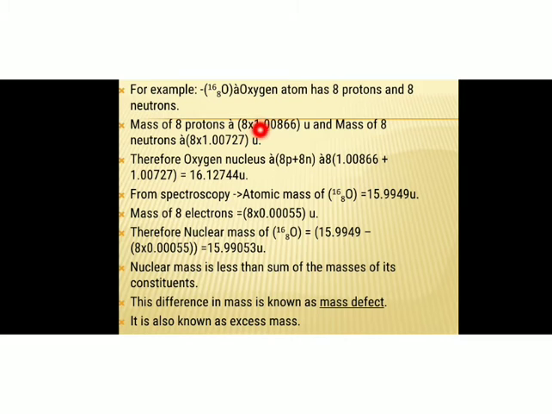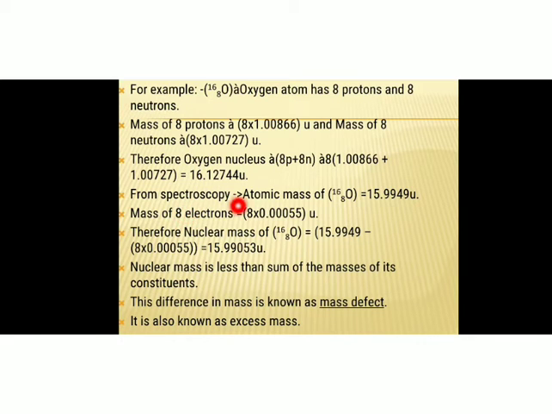Now, what will be the total mass of 8 protons and 8 neutrons? Just add them: 8 times 1.00866 plus 8 times 1.00727. When you add these two numbers, you get 16.12744 U. This is the total mass of protons and neutrons present inside the oxygen nucleus.